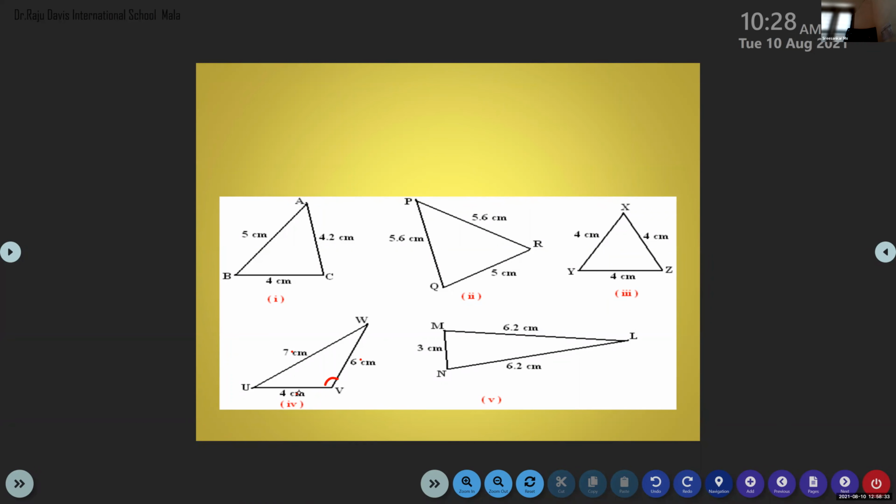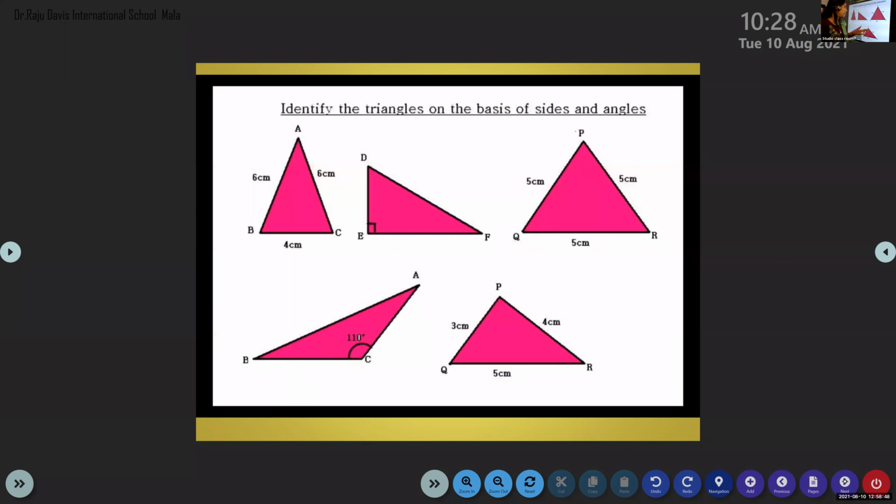Clear, children? Understood? Yes, ma'am. So sometimes in the same figure, you can identify what type it is. Two classifications will come on the same figure itself. Understood? And children, this first one, this one, and this one we explained, no? Yes, ma'am. And what about the second one, children? That is right angle triangle. How did you understand?